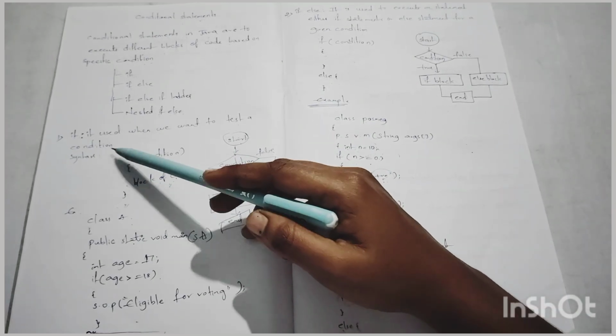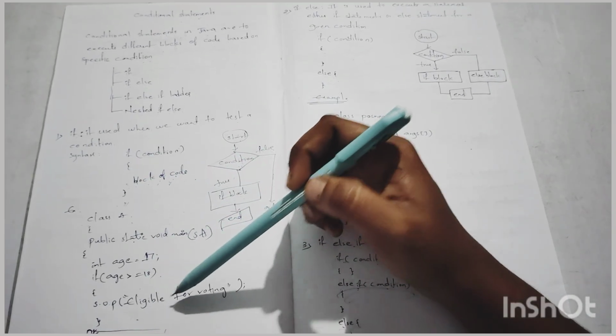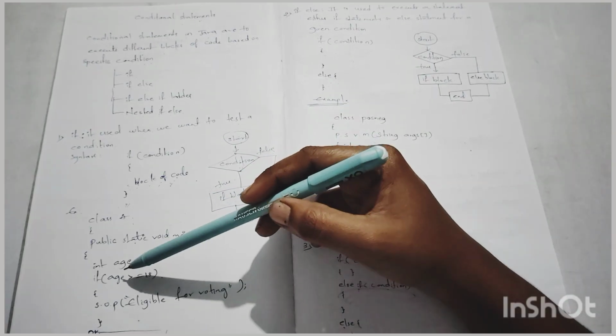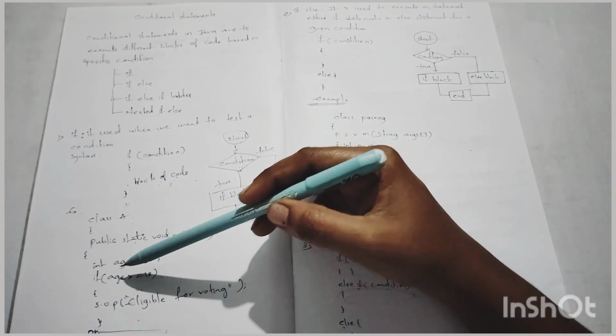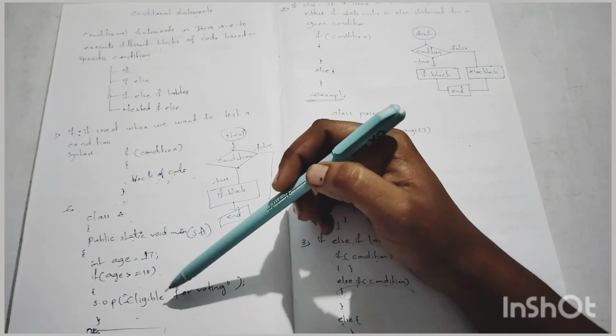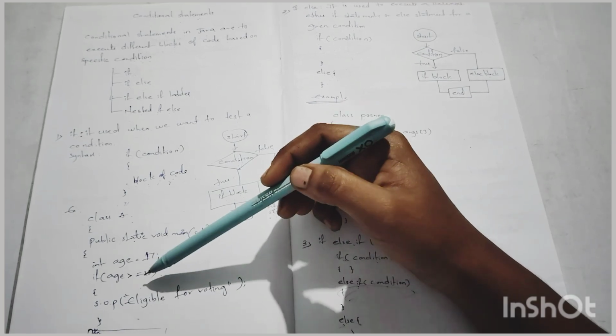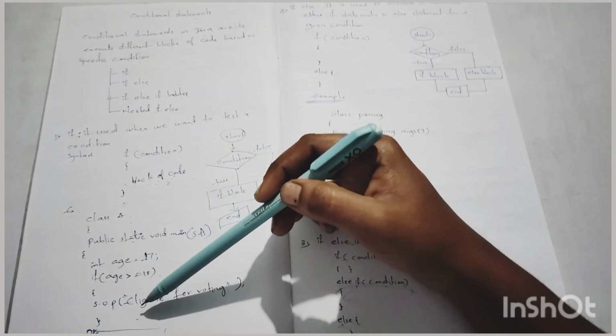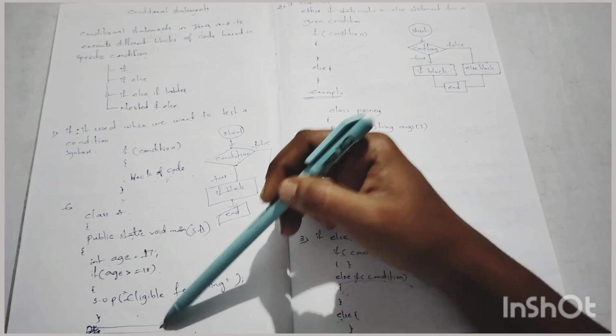The example of if statement is eligible for voting or not. If the age is greater than 18, then we are eligible for voting. If the age is not greater than 18, then nothing will be printed.